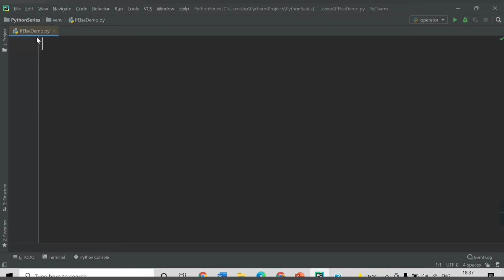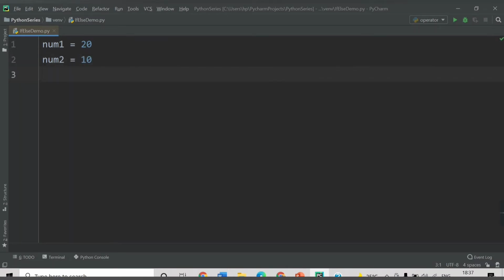So this is my if-else demo.py file. Let's say we have two numbers and we want to check which number is greater. So let's start with the coding. Let's declare one variable, num1, and hard code its value. We will provide 20 to num1. Let's declare another variable, num2, which will have the value 10.